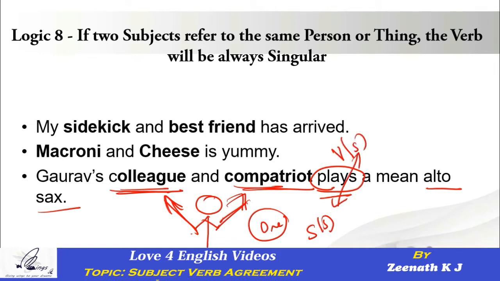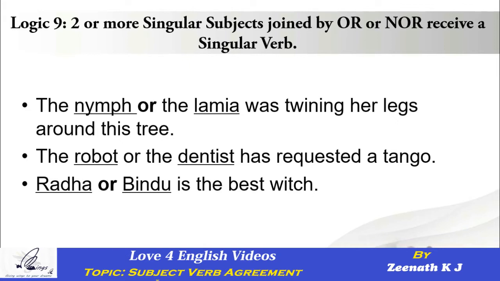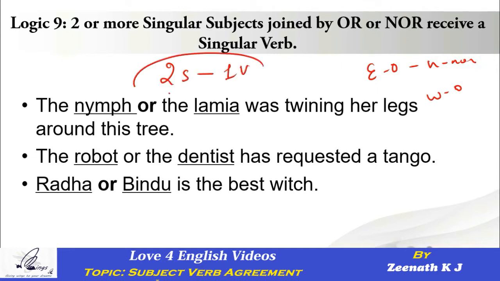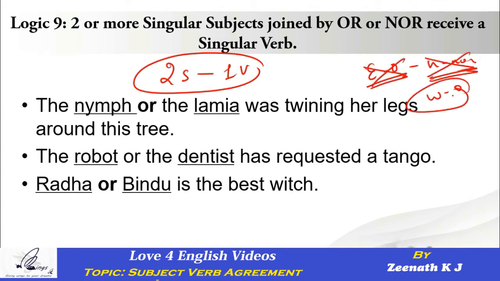Are they matching with each other? Yes. Okay, this will definitely seem like a perfect continuation of logic 5. You might be able to recollect it now. We discussed either or, neither nor, whether or, not only but also, right? Under logic 5, we spoke about two subjects followed by one verb. So right now what we're discussing is not either or as a combination, not even neither nor as a combination, not even whether or as a combination. We're actually discussing something very different.